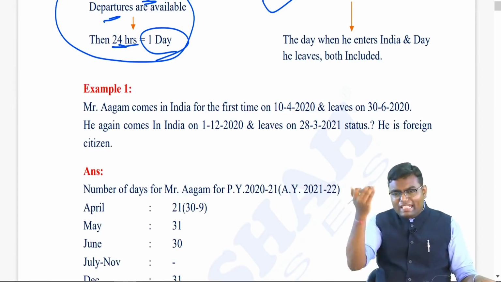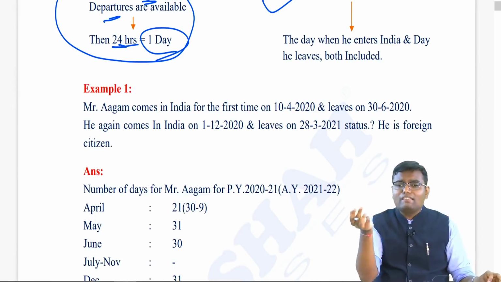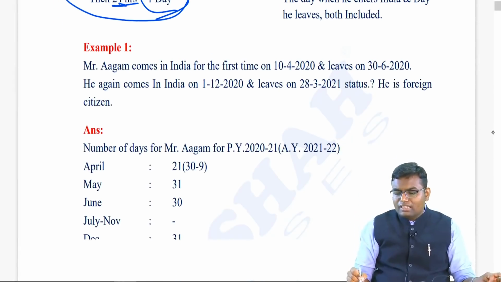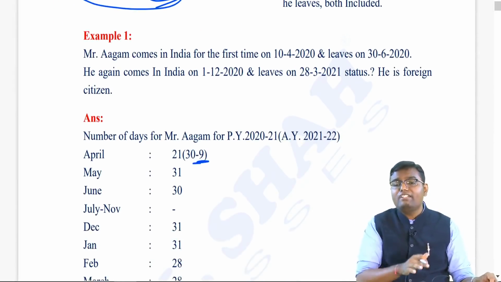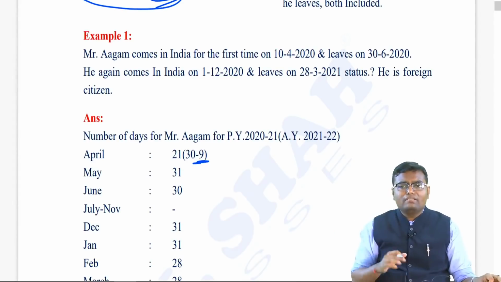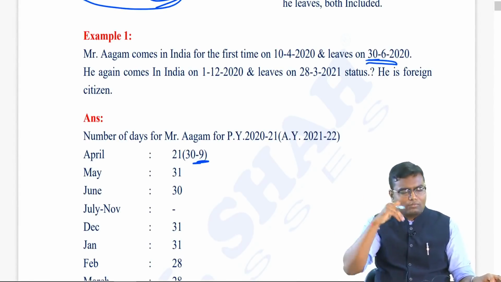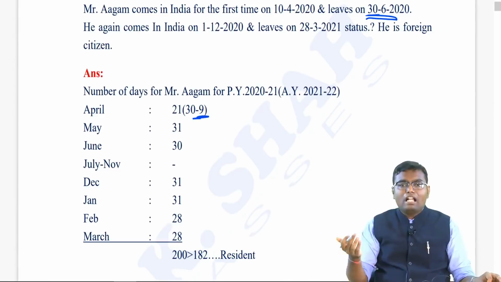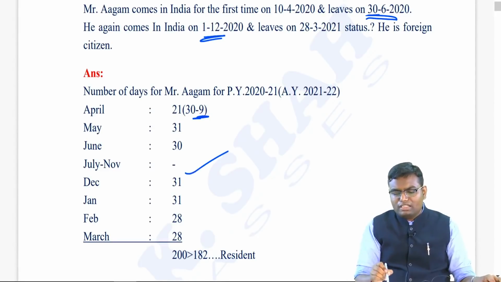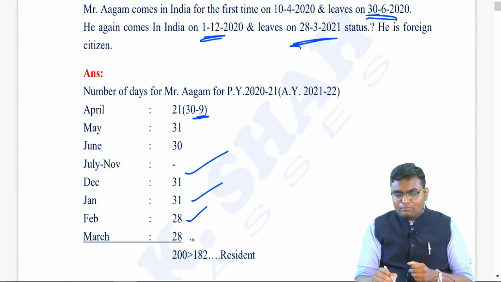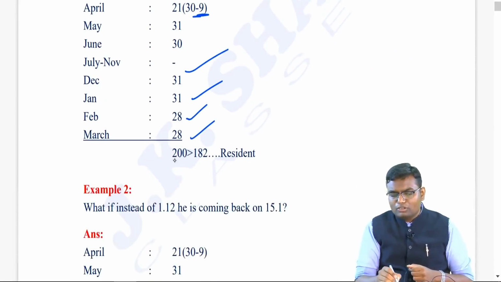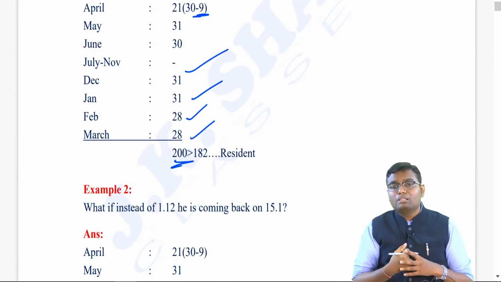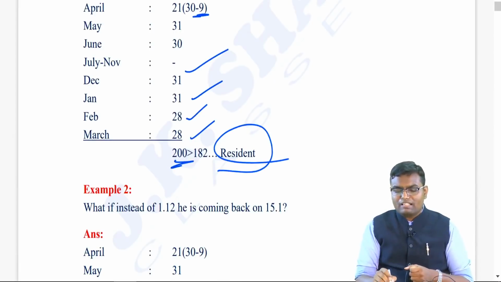Let us calculate. He came to India on 10th April 21. The 10th is to be included in India. So in April, 30 total days minus 9, that is 21 days he was there in India. May full 31. On 30th June he is leaving India, and the 30th is to be included in India, so June 30 days. July to November he was not there at all. Now he came directly on 1st December. So December total 31, January 31, February 28 because 21 is not a leap year. On 28th March he is leaving India, so the total days will come to 28. Do the total of all the days, it will be 200 days, which is more than 182. The person satisfied the first basic condition, he becomes resident.